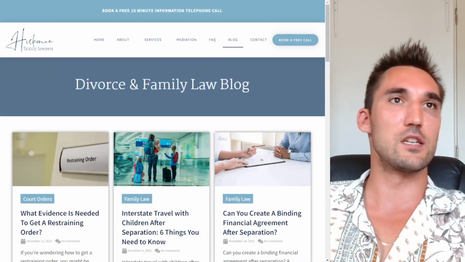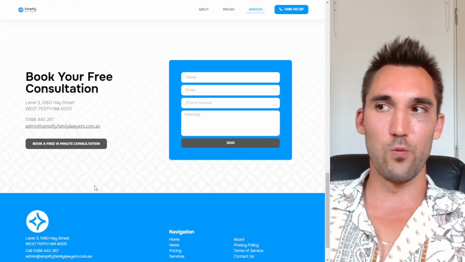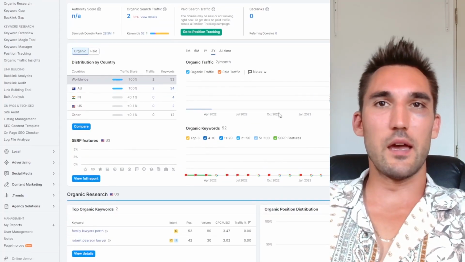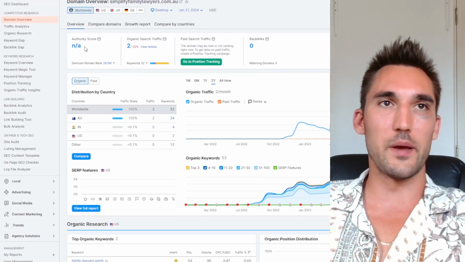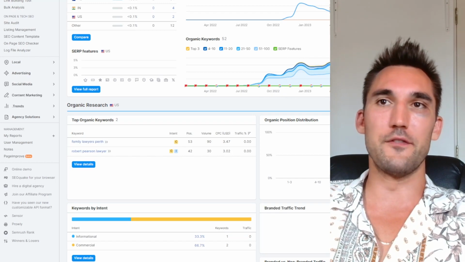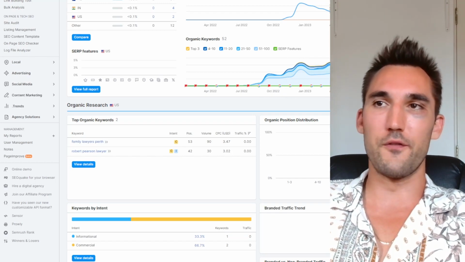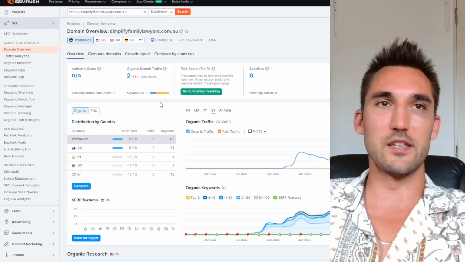Now, the other thing I did is I took the initial website that we were looking at and I put it into SEMrush just to see what's happening. And you can see here that it's been around for about a year, but unfortunately they have no backlinks. They've got basically no authority score in the domain. They are ranking for some keywords, but very few. Like after a year, ranking for 50 keywords in total is very, very little. And you can see that Google estimates they get very little traffic.